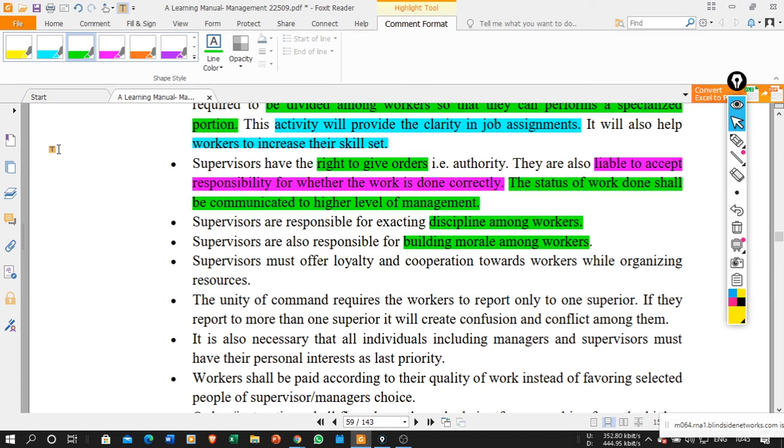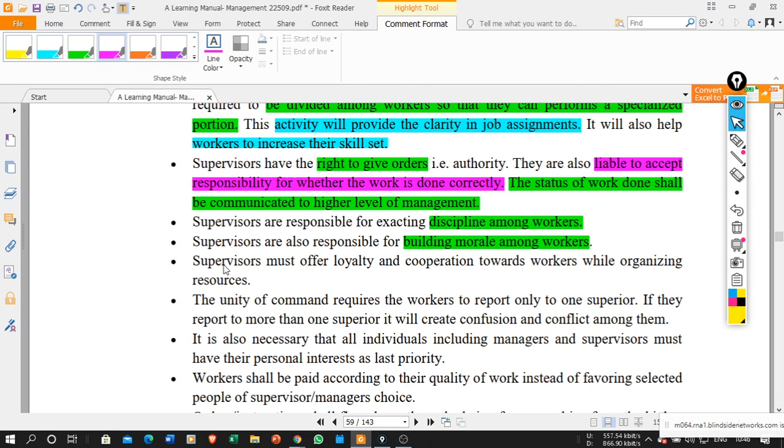All the responsibilities come on the shoulders of the supervisor. But at the same time, the supervisor also has certain authority for maintaining discipline. If some worker is not following the discipline, he has the right to give certain punishment. In the same manner, he should maintain the morale among the workers by constantly motivating the employees.